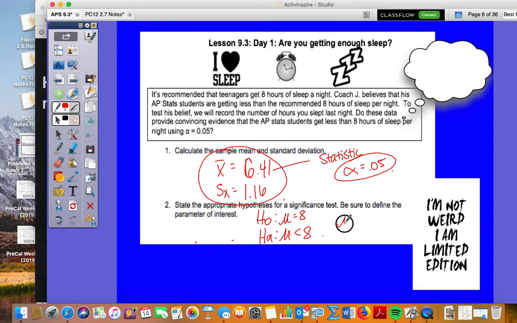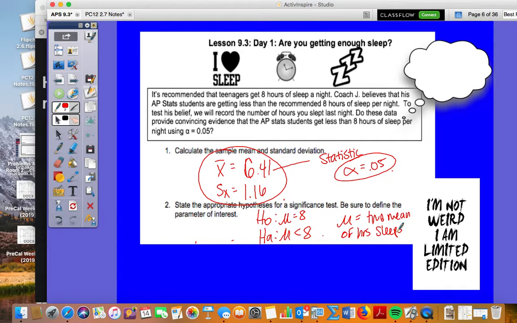Good job. Someone raise their hand and define what mu is. Average hours. Go ahead, Jacqueline. True mean. Is it number or mean? True mean of sleep that all students get? Is it all AP students?